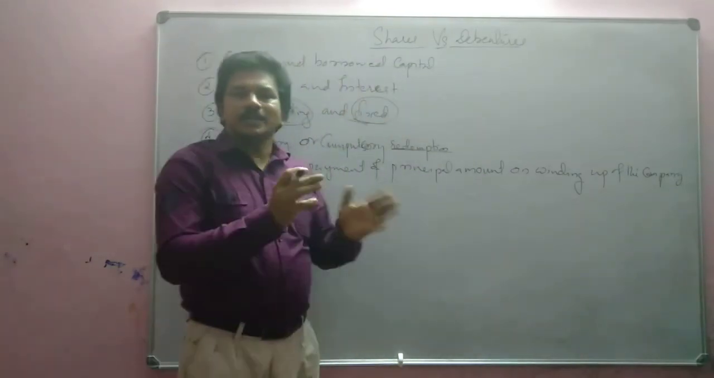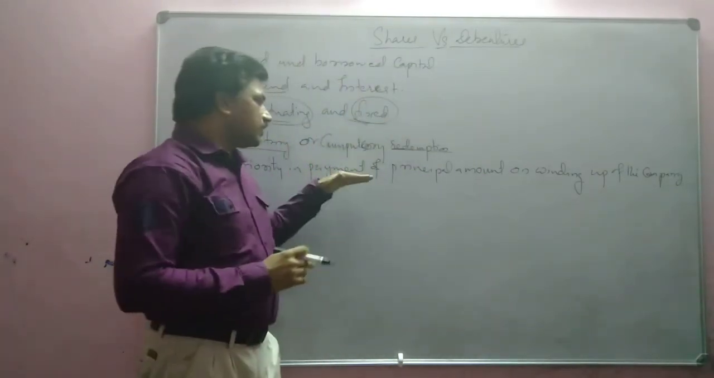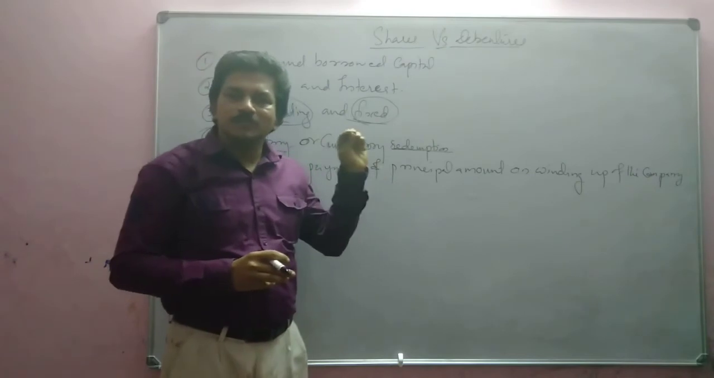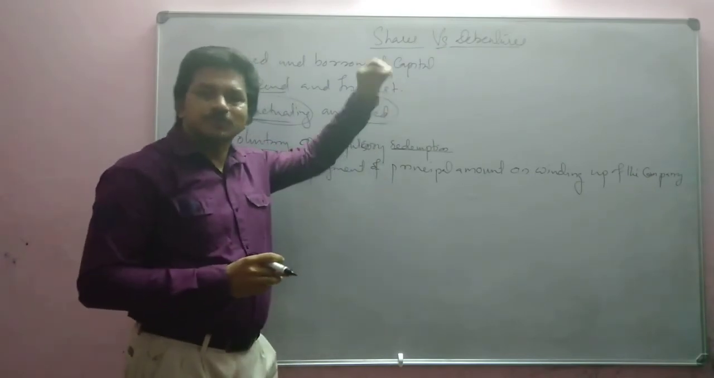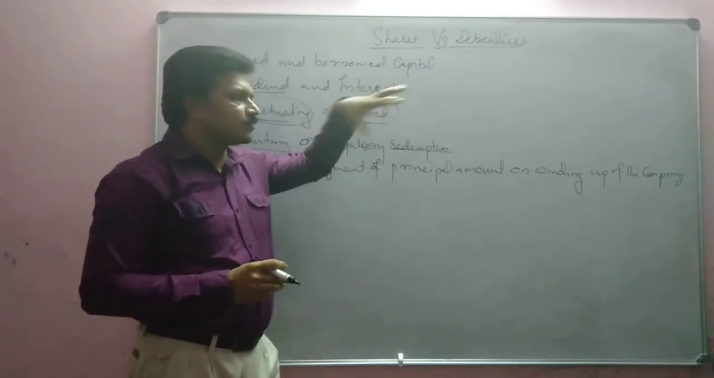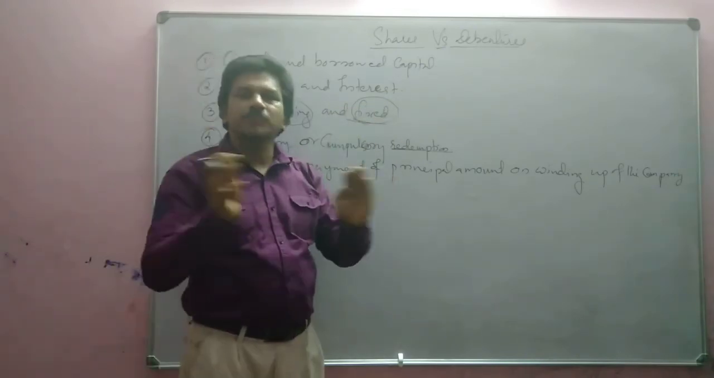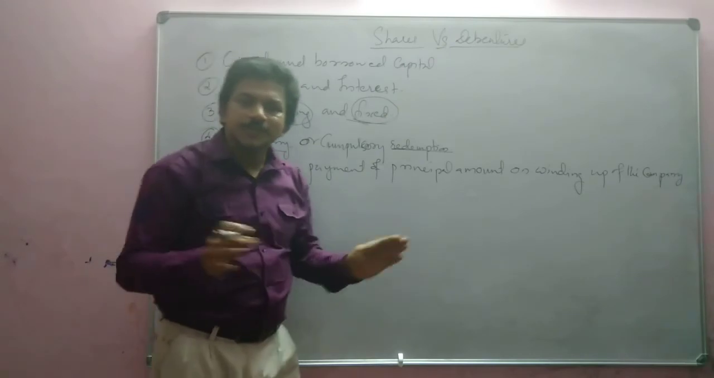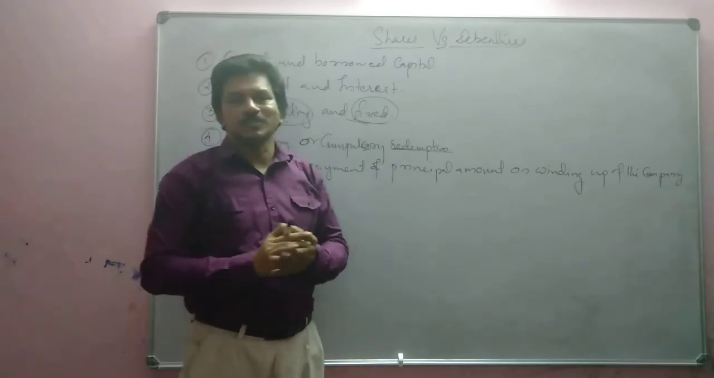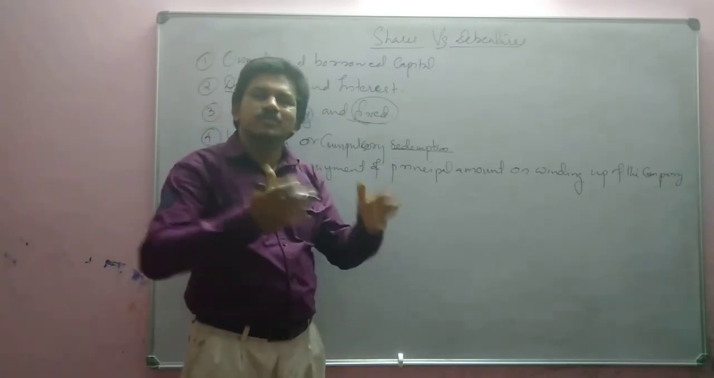Priority in paying of principal amount. Principal amount means what you have paid to the company at the initial time of purchasing the debenture or share. That will be paid by the company at the time of winding up. Winding up means liquidation or closing down of the business. After that, the business is not there, the business is stopped.